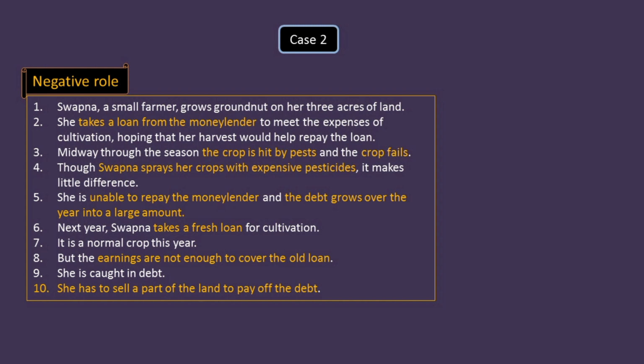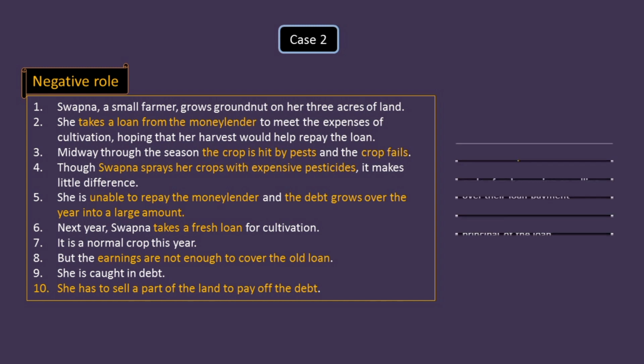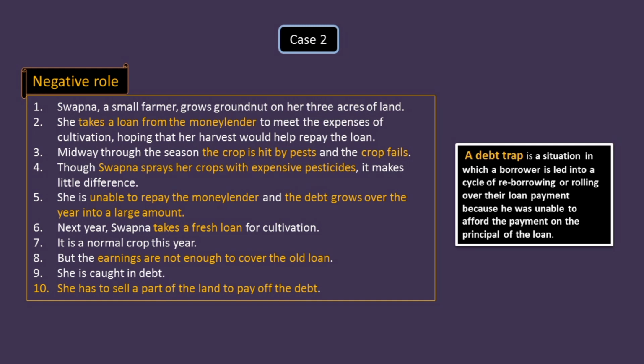Debt trap. We can say it is the situation when the borrower is led into a cycle of reborrowing and rolling over a loan payment because he was unable to afford the payment on the principal of the loan. This situation is known as debt trap. When we are unable to pay the old loan and we take a new one, and the debt grows into a large amount, this is what is called a debt trap.